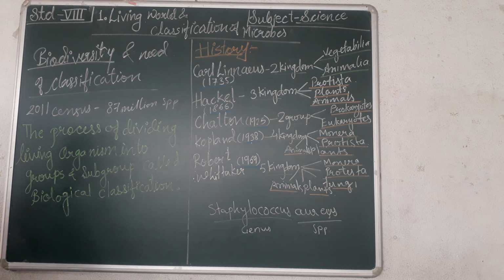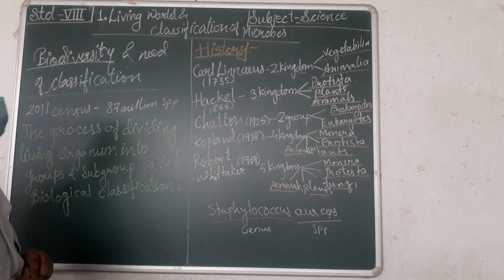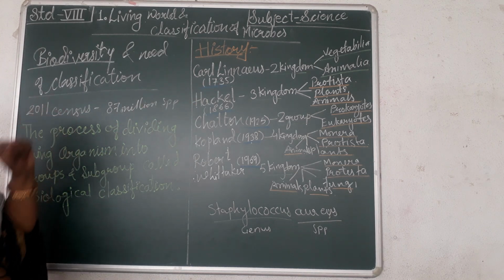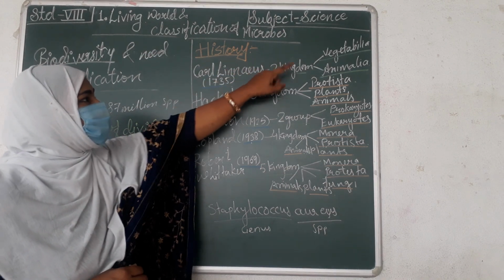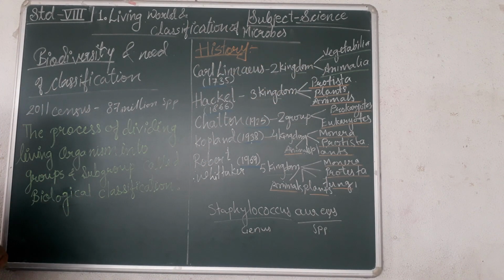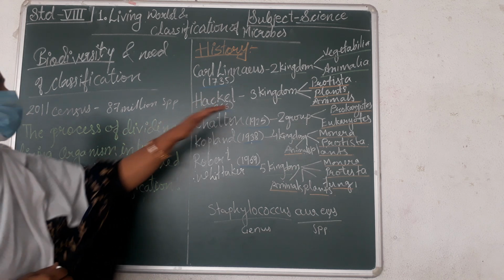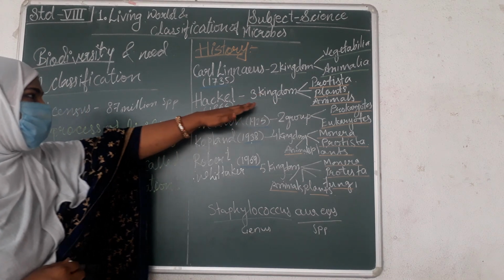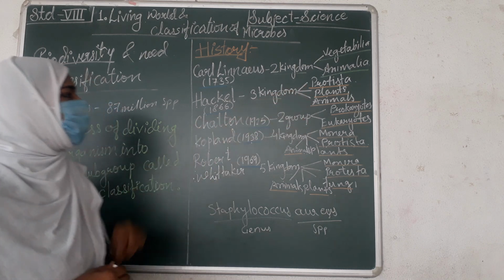Now, let's take a look at the history of biological classification. The very first attempt at biological classification was made by Carl Linnaeus in 1735. He gave the classification of two kingdoms. According to him, the two kingdoms existing in the living world are Vegetabilia and Animalia. After that, the second attempt was made by the scientist Haeckel in 1866. He gave the classification of three kingdoms. According to him, the three kingdoms are Protista, plants and animals.